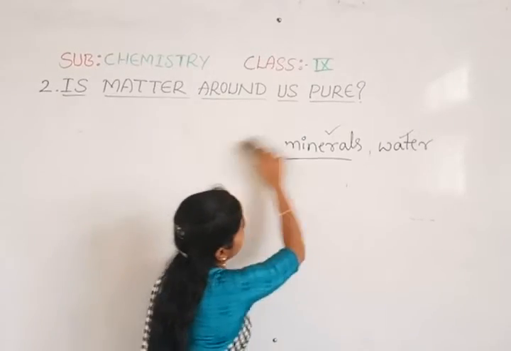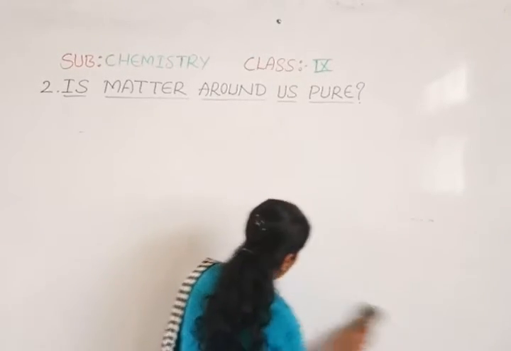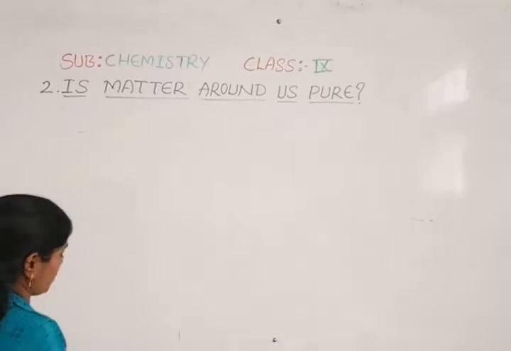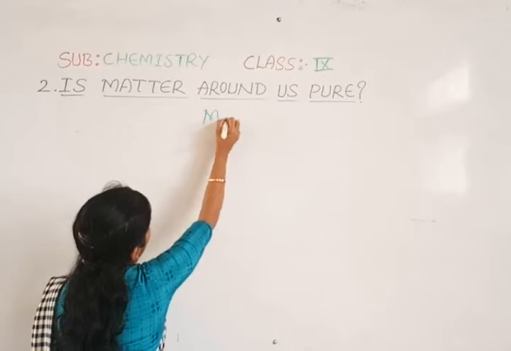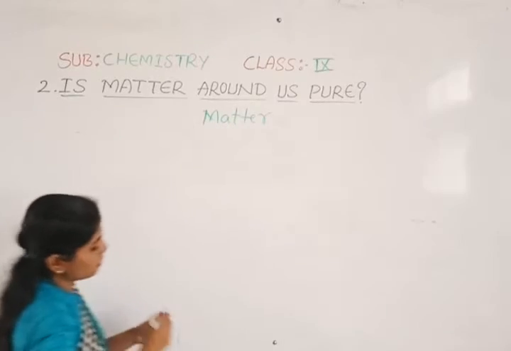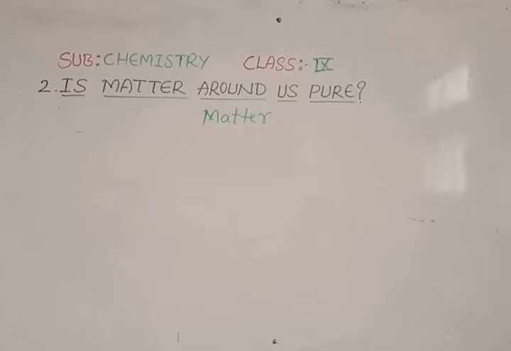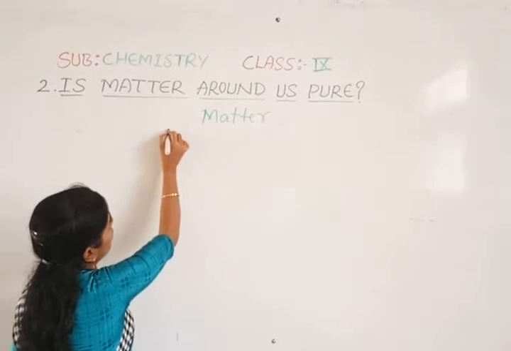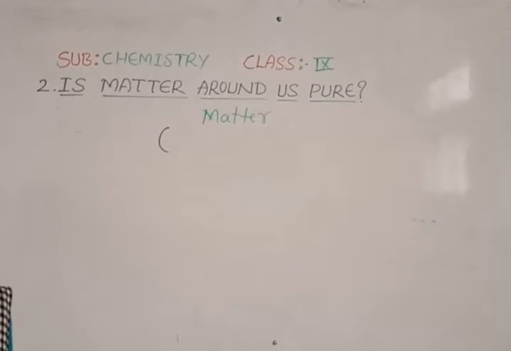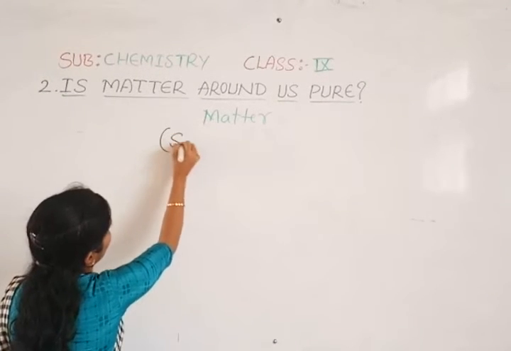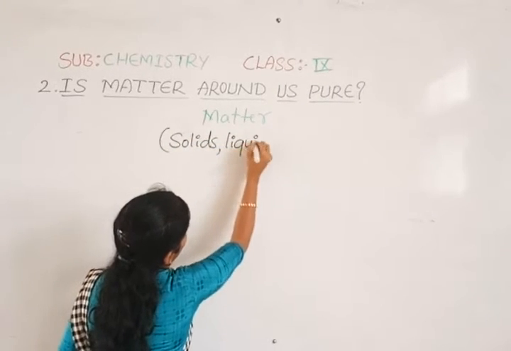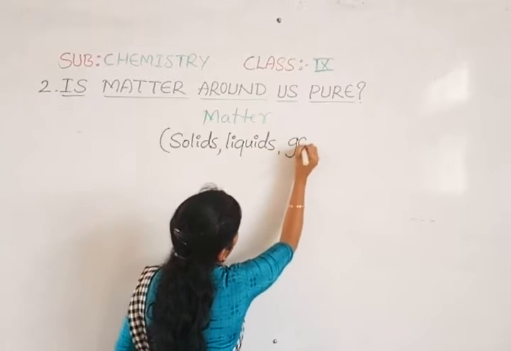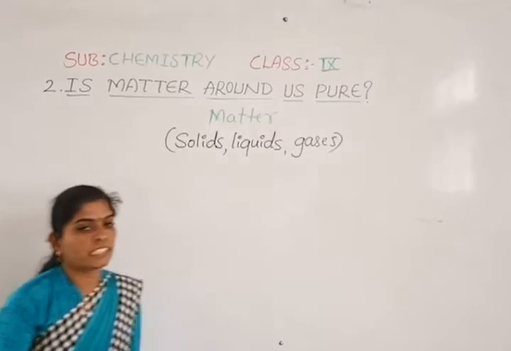I will give you a flow chart so that you will understand better. Instead of simply learning theoretically, if we use some shortcut methods, that will be better for us. So now I will give the classification of matter, the flow chart. What are the different classifications of matter? We already know there are three main classifications in matter. What are those? Solids, liquids and gases. These are the three states of matter.